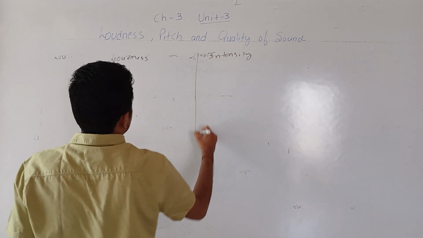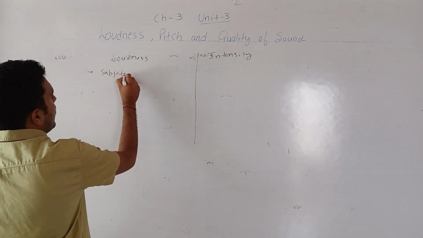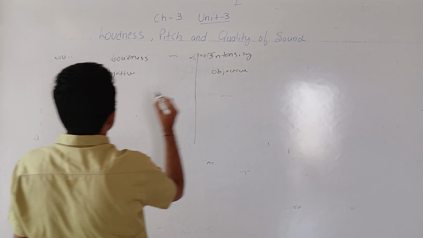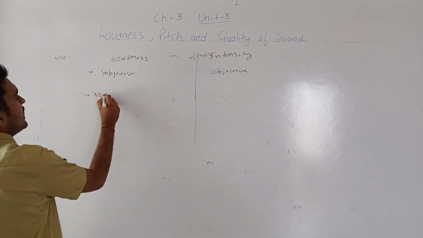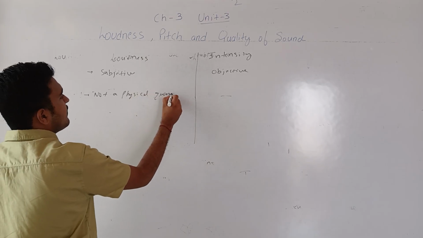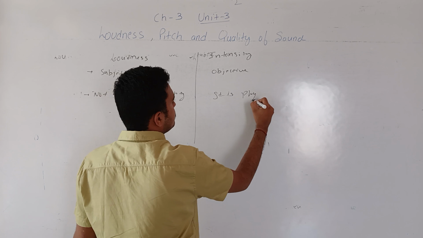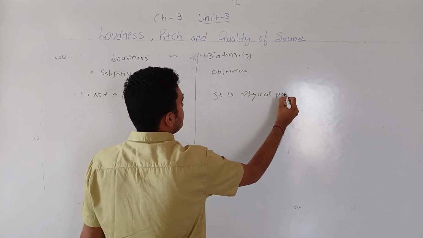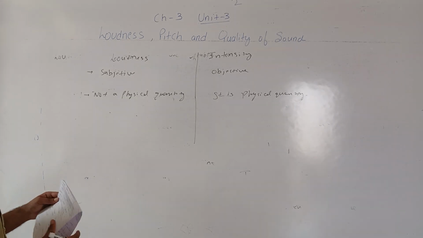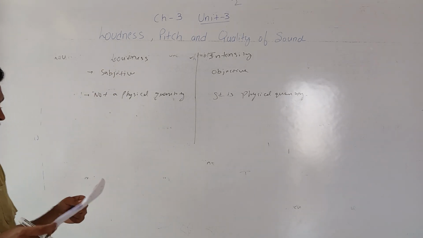Loudness is subjective, and intensity is objective. Loudness is not a physical quantity in physics. Intensity is a physical quantity because it can be measured. Loudness cannot be measured, it can only be perceived. We can only measure the intensity.